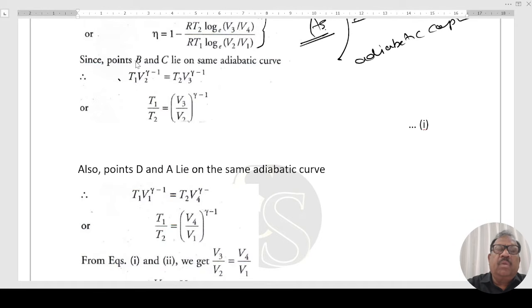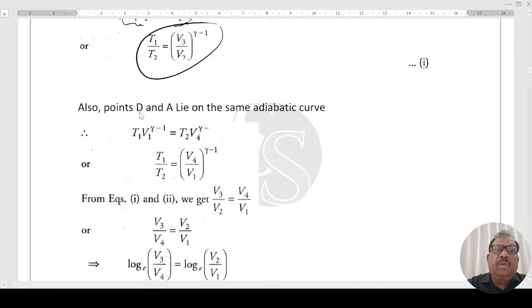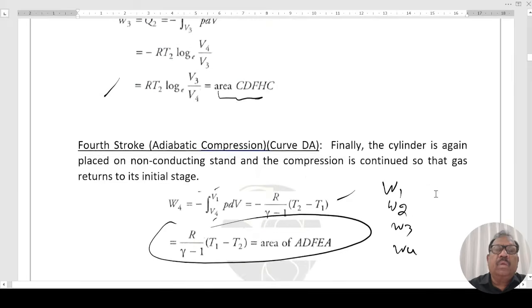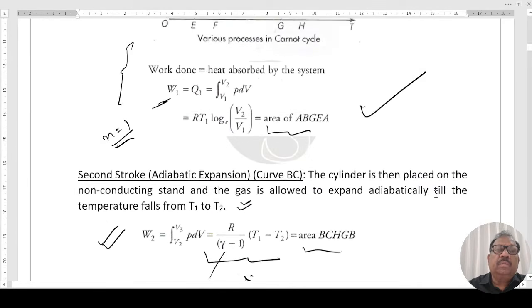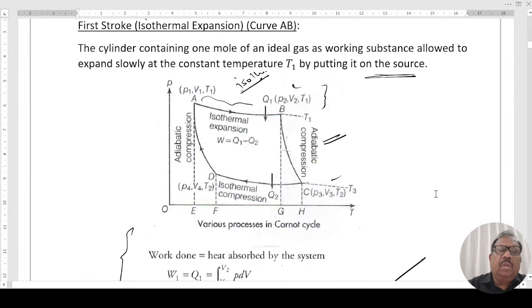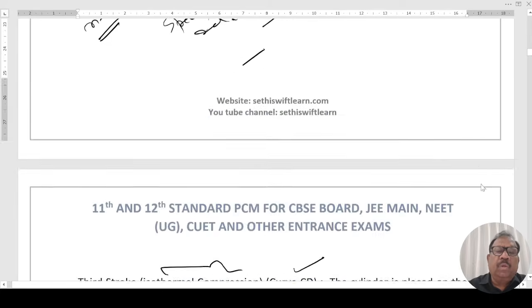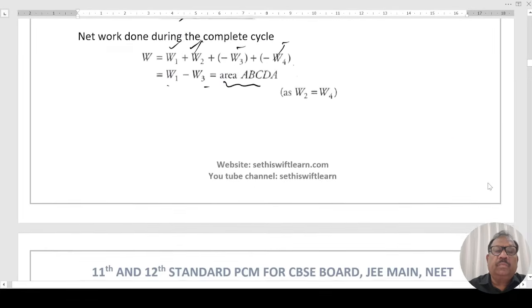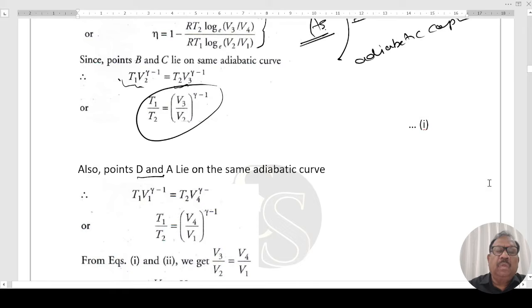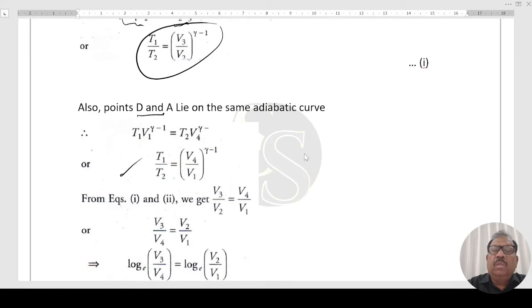since points B and C lie on the same adiabatic, T1 V2 equals T2 V3, we get this relation. And similarly points D and A lie on the same adiabatic. So using this relation, we get this one. This is equation 2, right? From these two, we get this thing.